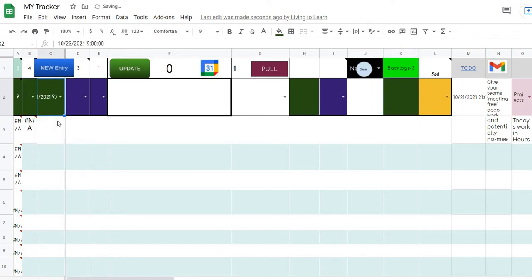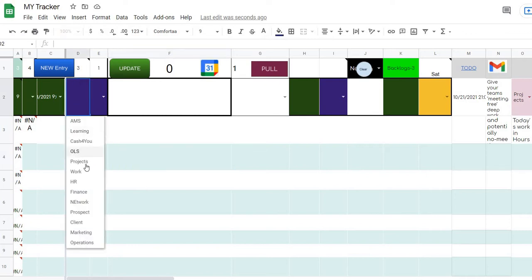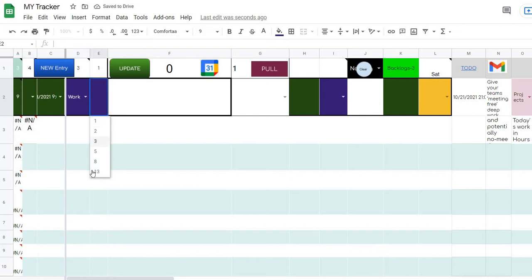Here I will simply select whatever is today's date. Okay, I just need to select it. Then you can type in whatever project. So you can have a drop down here, and so let's say you will select, say, work. Okay, this is the priority. I have taken it as a Fibonacci series, so it's top priority, second priority, third priority.